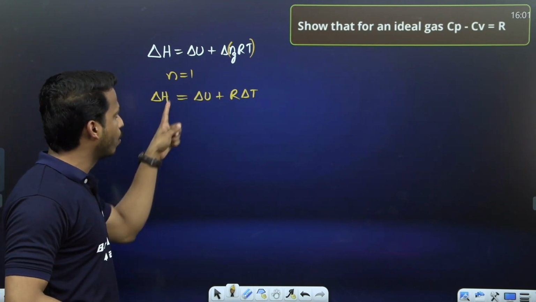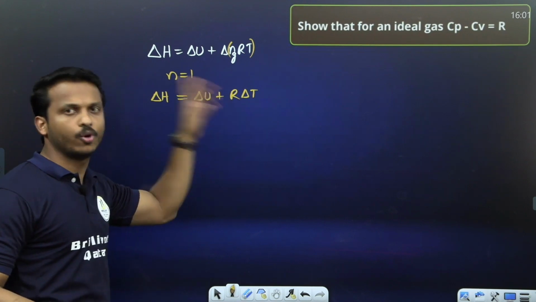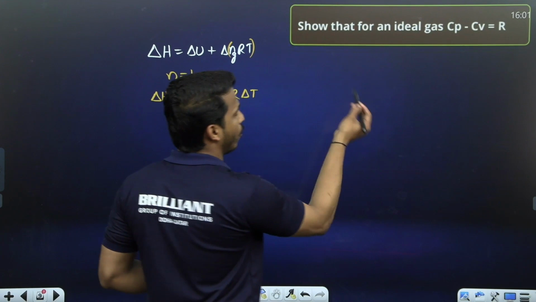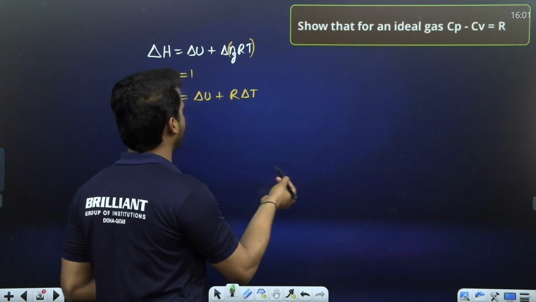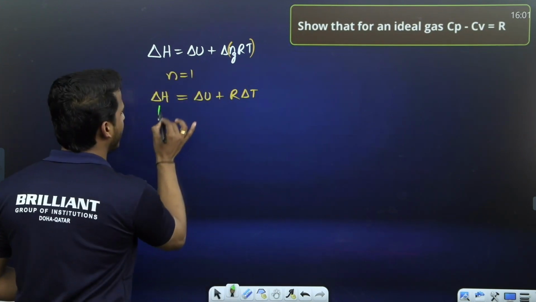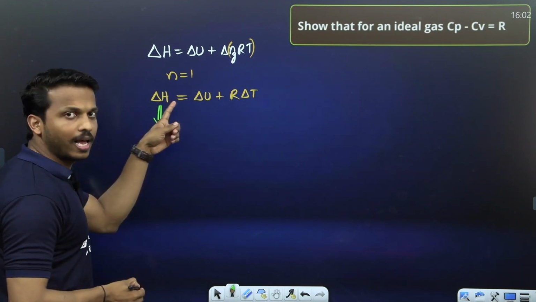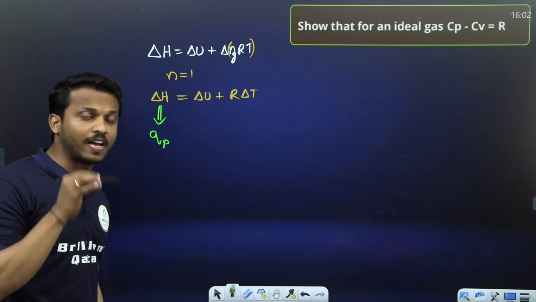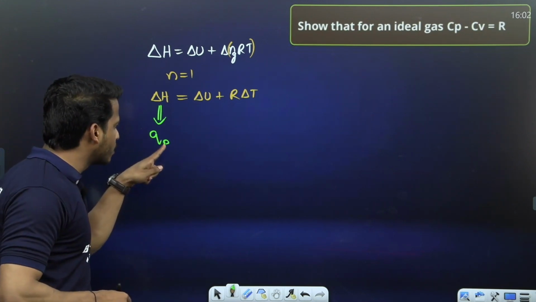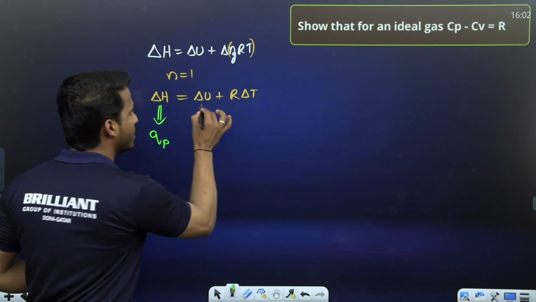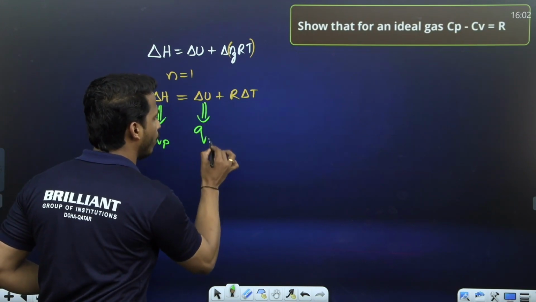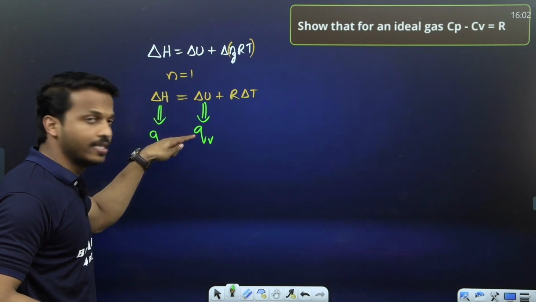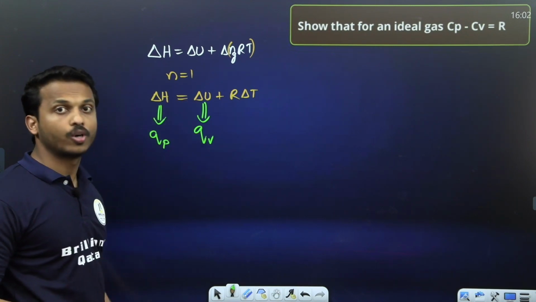So delta H equals delta U plus R into delta T. Dear all, we have an equation for Q, or heat capacity, right? So you may study that change in enthalpy is equal to Qp. Change in enthalpy is the heat transfer at a constant pressure. Similarly, delta U is Qv. What is Qv? Change in internal energy is the heat transfer at a constant volume.